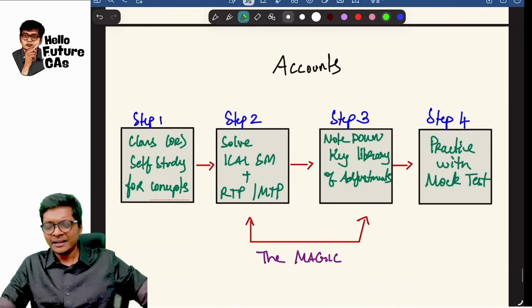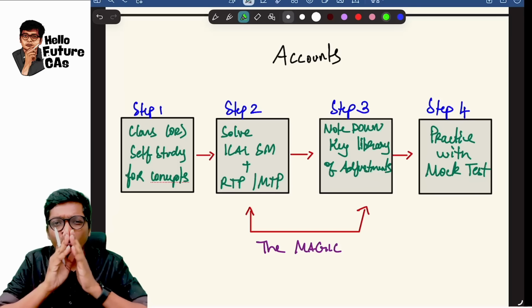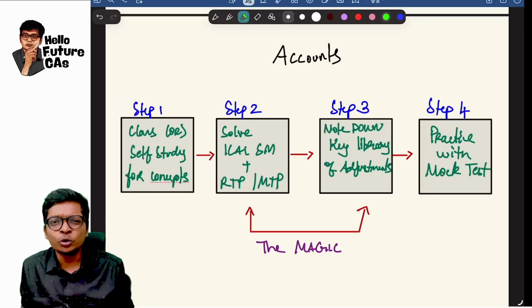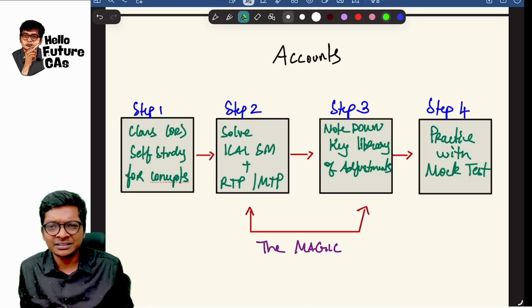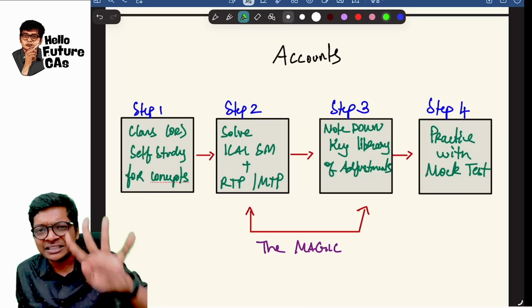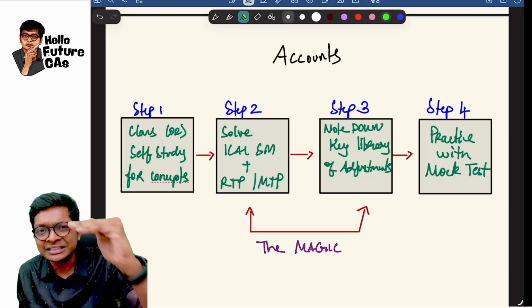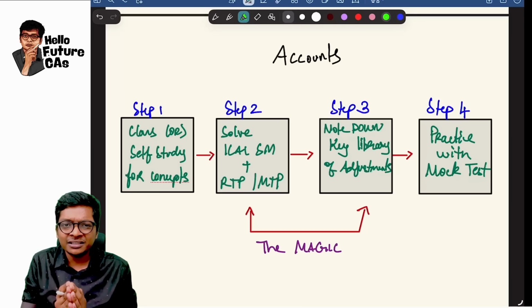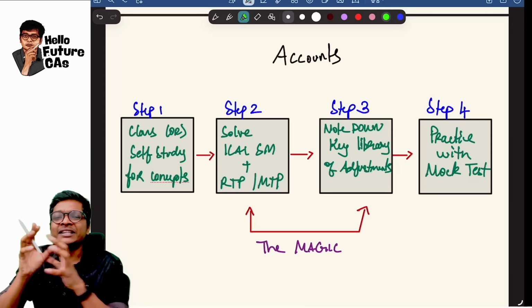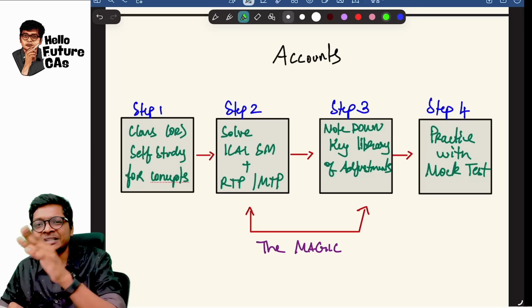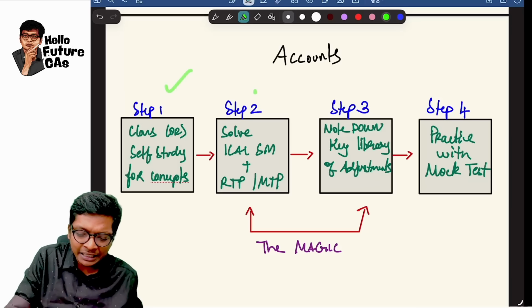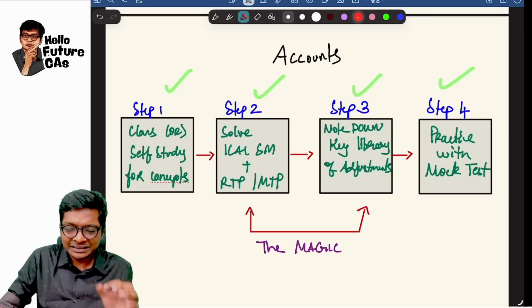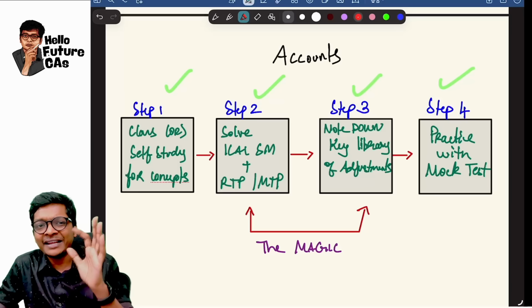Now, coming to it: "Sir, we are waiting only for the strategy for accounts and law, sir. 30 days you told it's possible, no, sir? Show it to us." I'm going to give you a 4-step approach for both accounts and law. And I'm sure most of you watching this will be in one of these steps, either step 1, step 2, step 3, or step 4. And when you put a tick for all the steps, that is when you can get yourself an exemption.